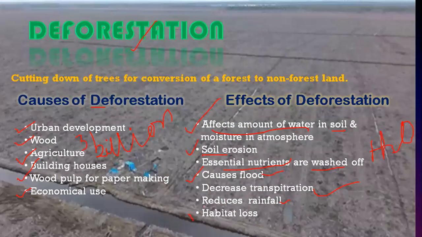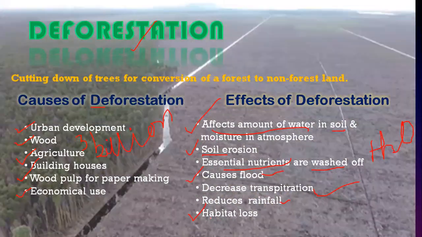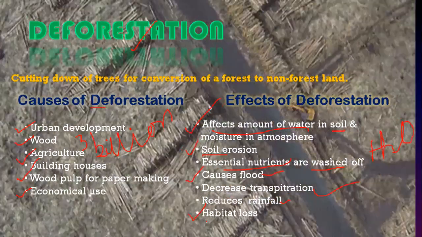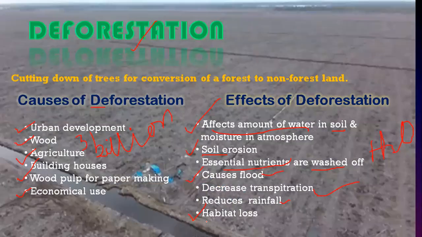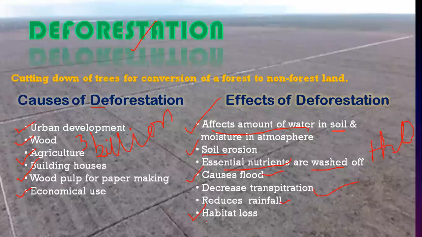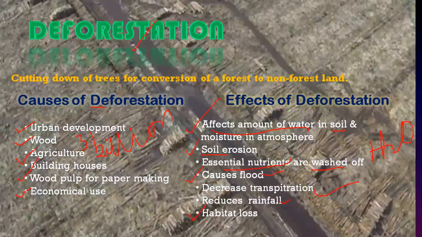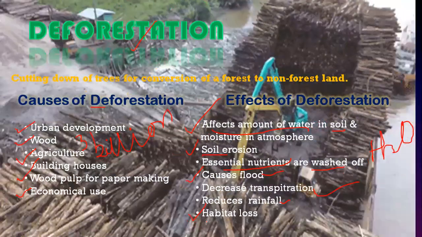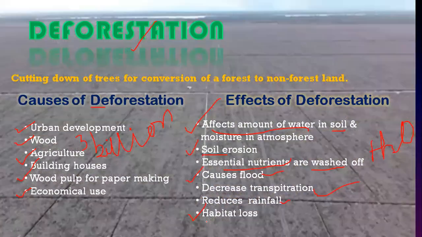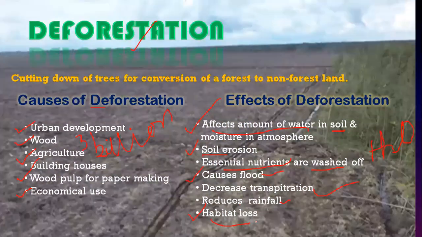And definitely, with deforestation, the major effect will be habitat destruction. When we visit a very green area, we find lots of microorganisms, lots of smaller plants, lots of types of birds and animals, for example, in the forest. If we cut the forest, there will be habitat loss: the place where the living organisms live will be lost, and they will die or move to another place.